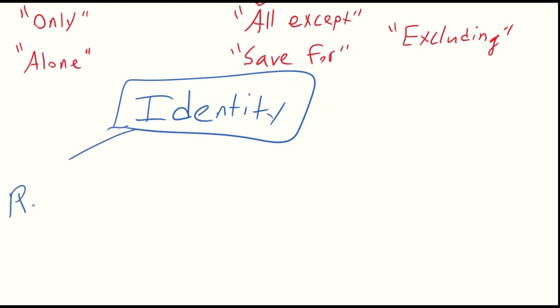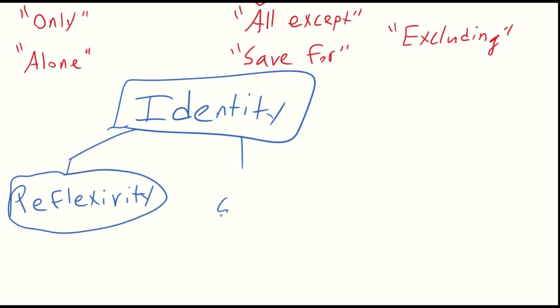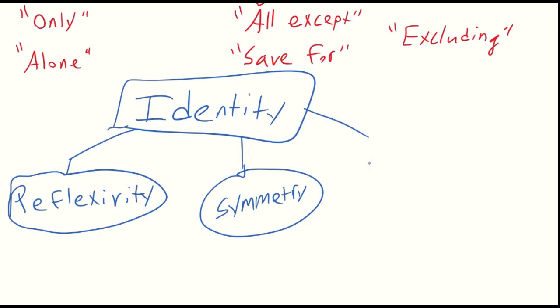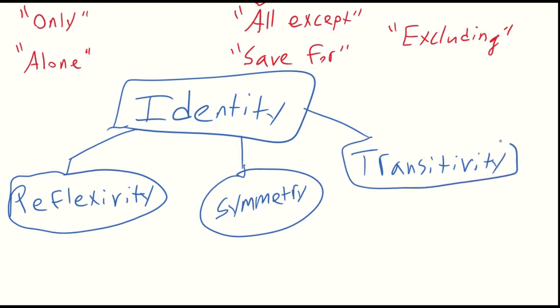So technically, logicians would say that identity has three main features. Reflexivity is one feature. Another one is symmetry. And a third one is transitivity, or the transitive principle. So with the reflexivity principle, all we have here is that something is always equivalent to itself.